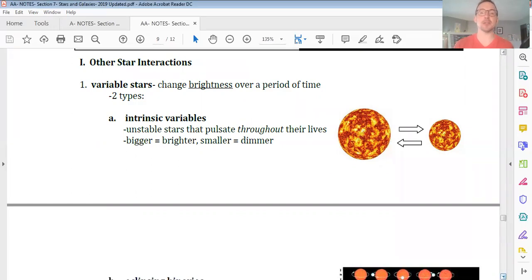So the first type of variable star are called intrinsic variables. This, everybody, if you can recall that seesaw analogy I've been using throughout this section with gravity on one side of the seesaw and star energy on the other side, this would be a star whose seesaw has never stabilized. It continues to teeter-totter back and forth throughout its life. When gravity is stronger, the star gets smaller and dimmer. When star energy is more prominent, the star gets bigger and brighter. So bigger, brighter, smaller, dimmer. Bigger, brighter, smaller, dimmer. These are pulsating stars called intrinsic variables, and we'll talk more about them in just a little bit.